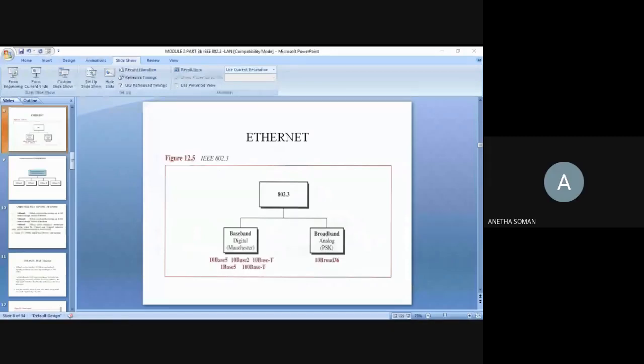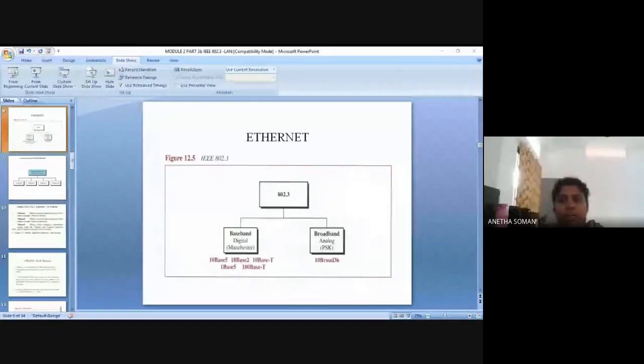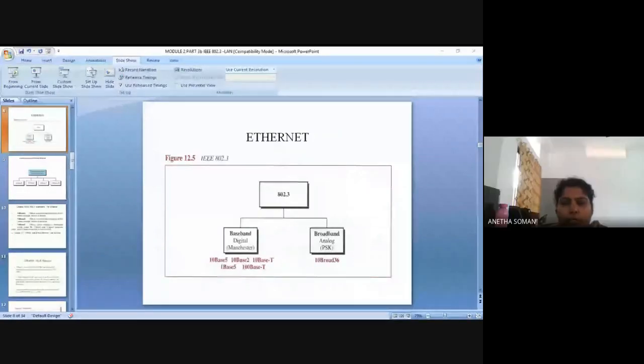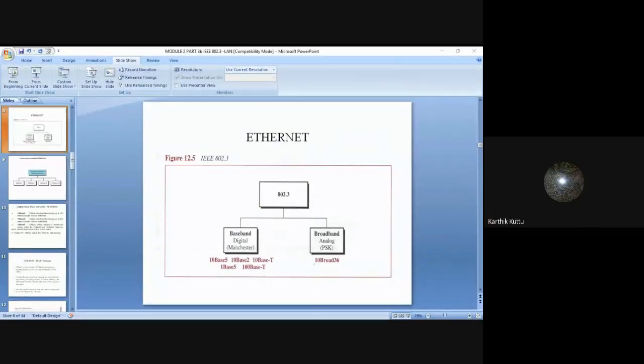Okay. And the data link layer is divided into how many sublayers? Two. What are they?